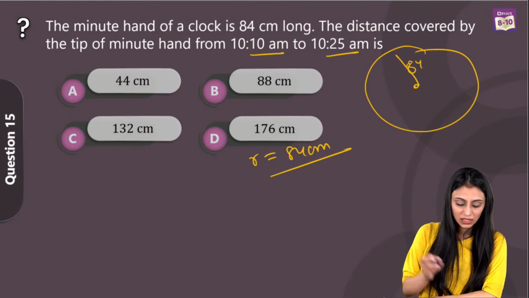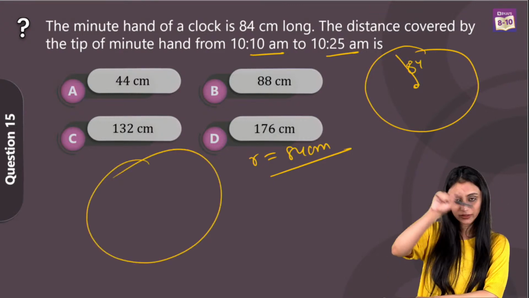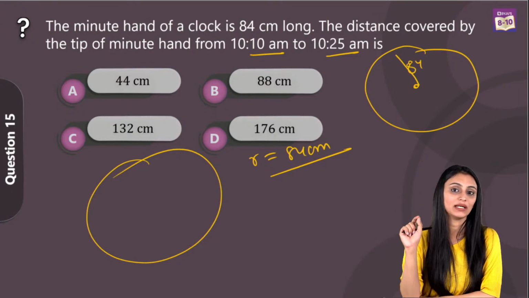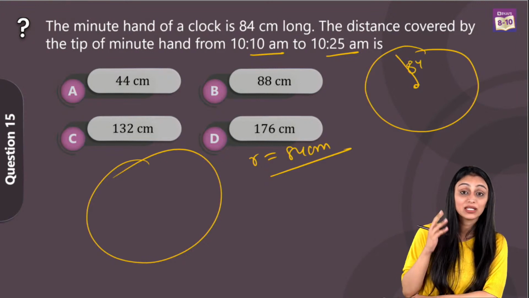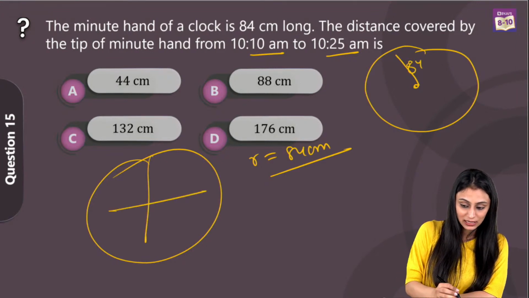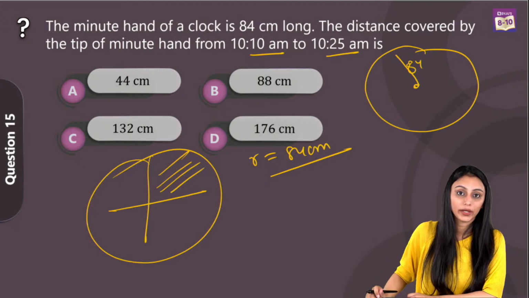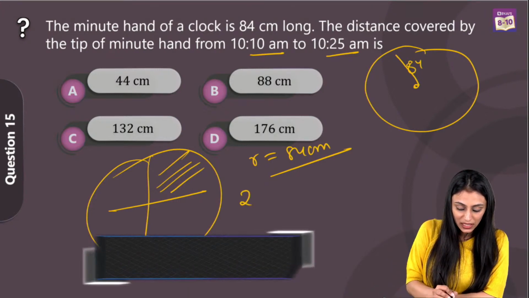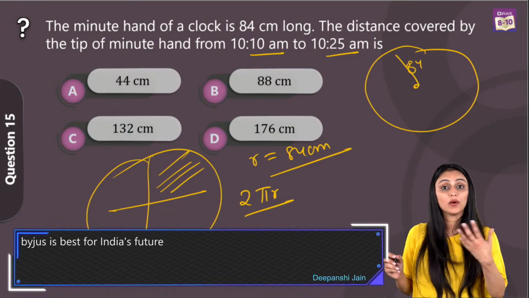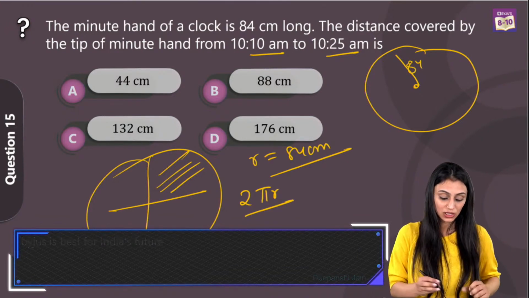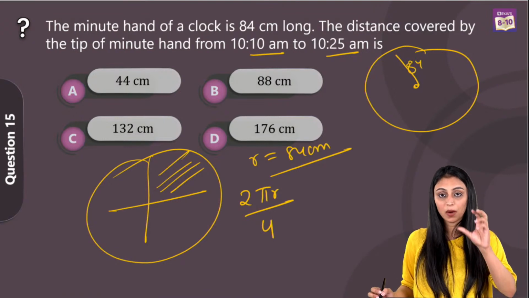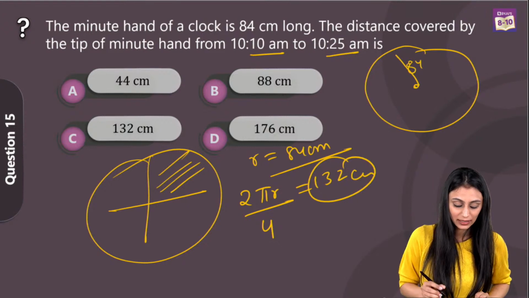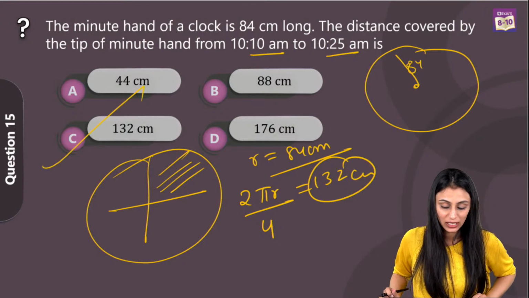If the minute hand takes the entire round, it covers 60 minutes. Since it is covering 15 minutes, that is one quadrant. So we will find the distance, which is the circumference, and divide it by 4 since we are talking about a quadrant only. Once you divide it, you get 132 centimeters, which is option C.